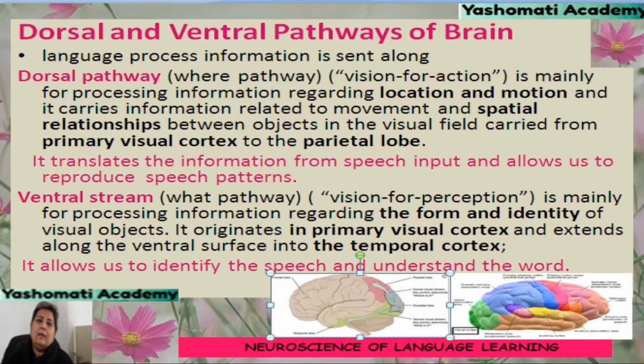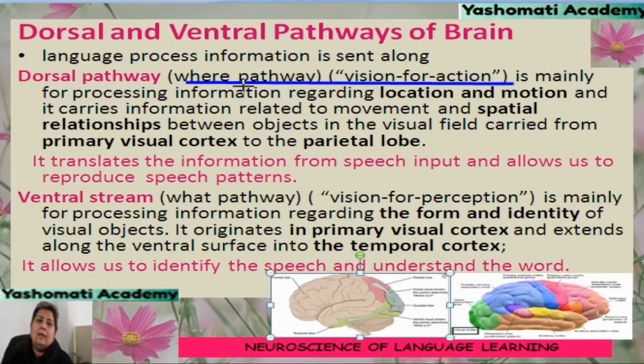The dorsal stream is involved in mapping of sound to articulation and the ventral stream is involved in mapping sound to meaning. So, this is the pathway which is mapping sound to articulation, and this is the stream which is mapping sound to meaning. This pathway is also called the where pathway or vision for action.